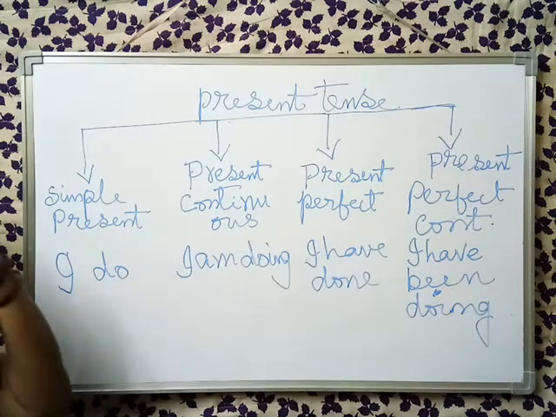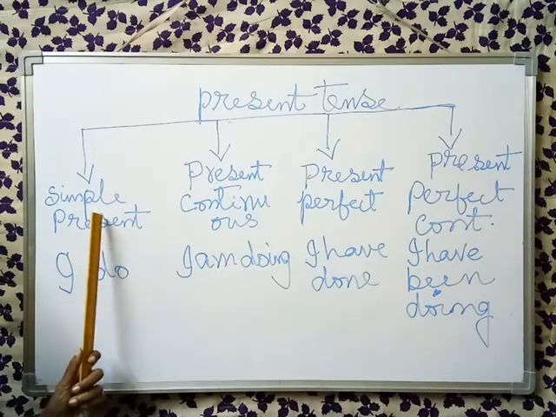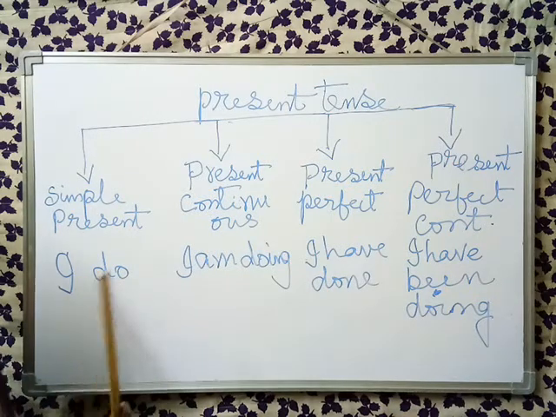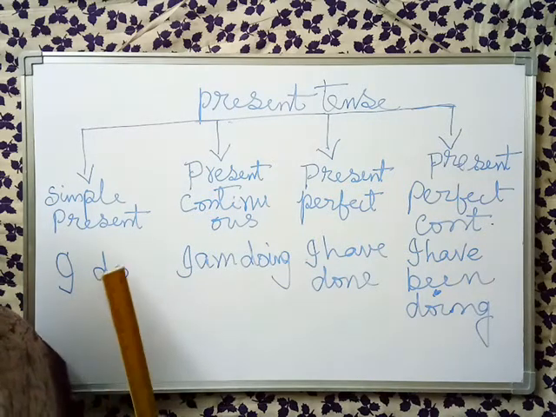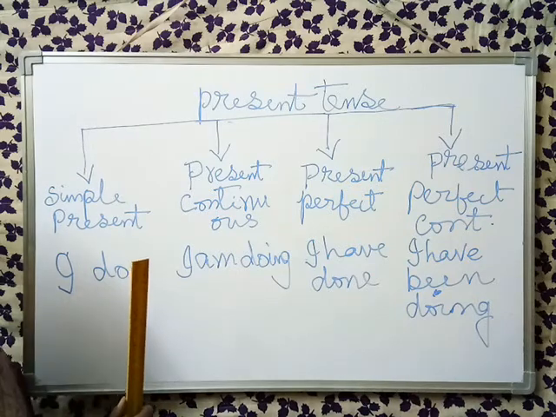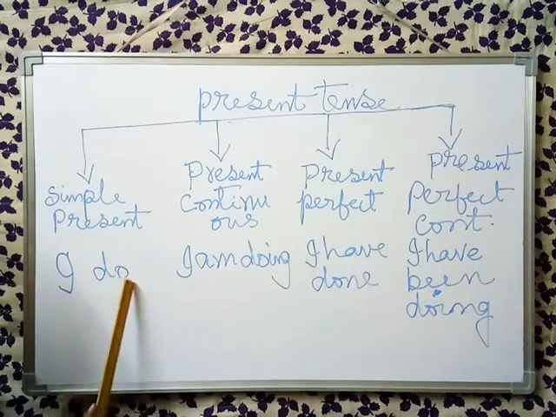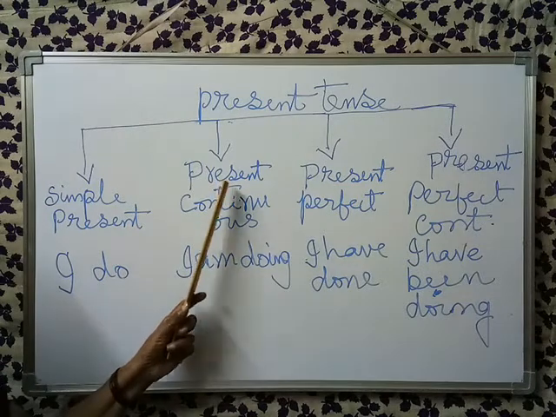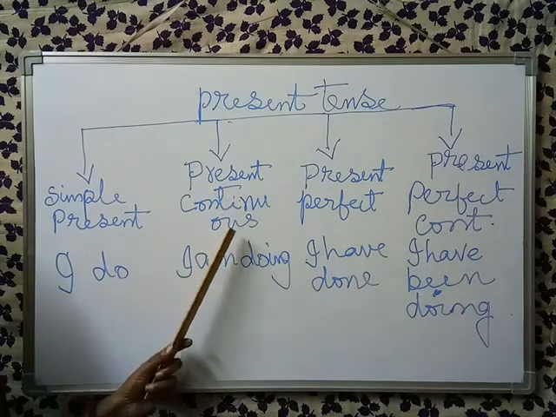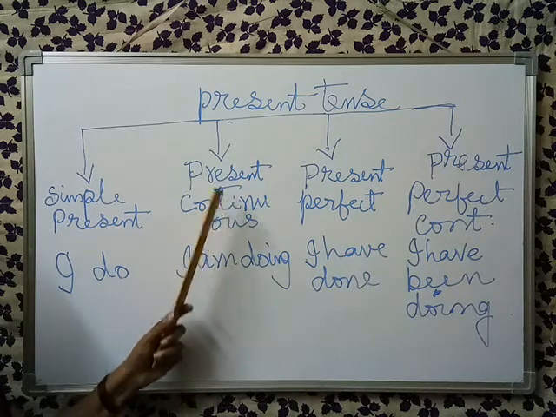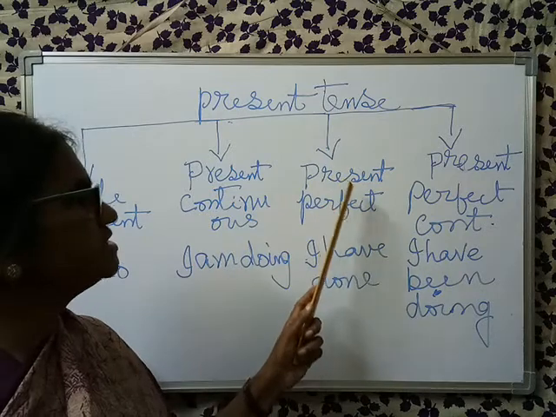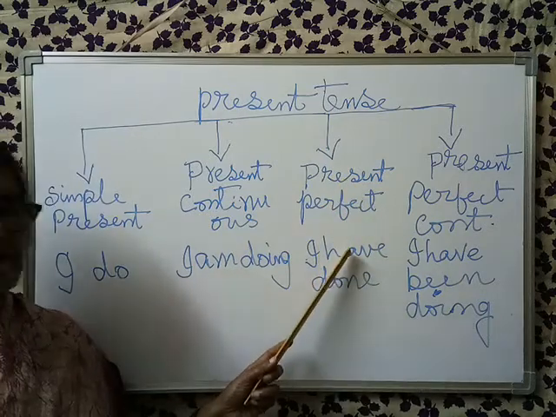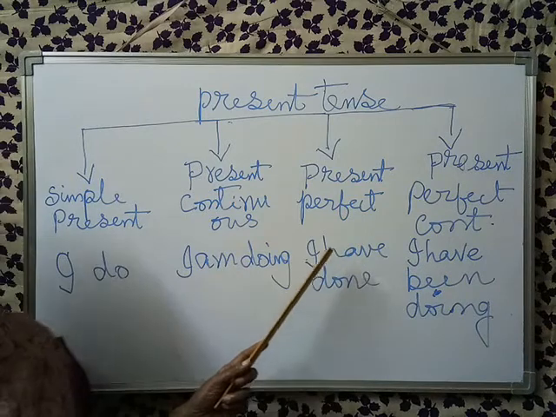When should we use the simple present tense? When the time of the action is not defined. When the action is going on, we use present continuous tense. The third one, present perfect, is used when the action is just finished.